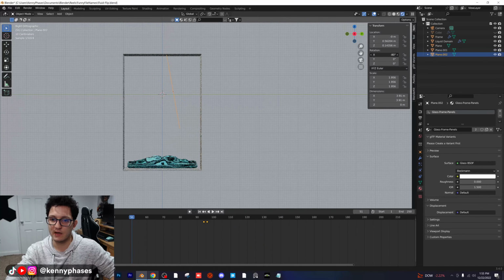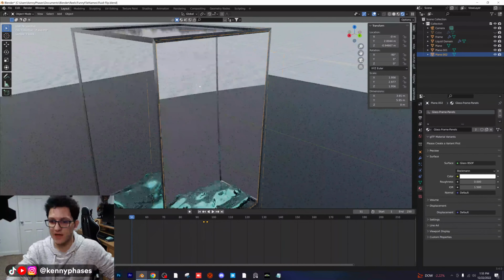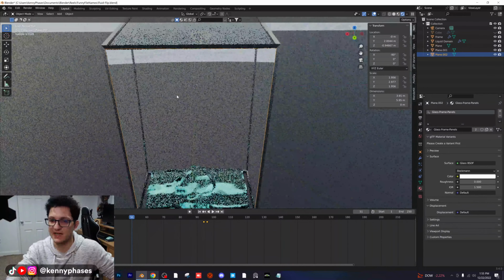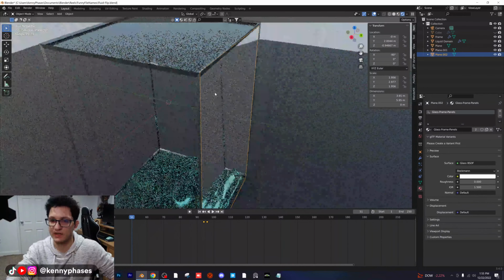I'm going to check and see how my dimensions are looking. So far, so good. And then I just want to line it up with this frame, and I'm going to create a mirror modifier to duplicate that as well, just so that we have a nice little box containing our liquid, because we want this to look like a science experiment. At least that's what I want it to look like.